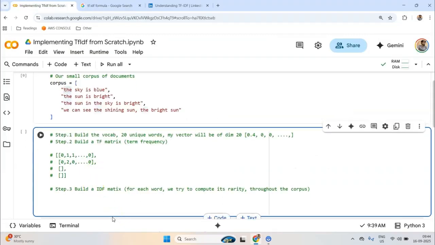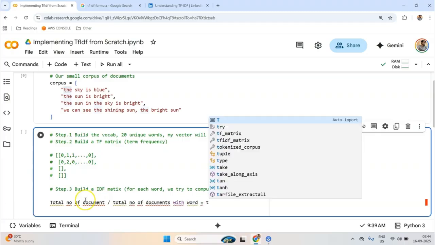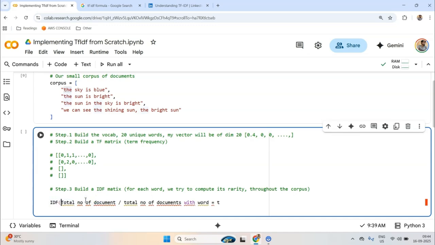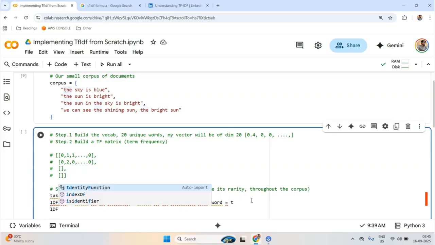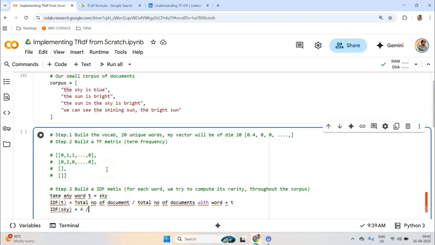So what we do is we take the total number of documents, which means 4 in our case. We divide this by the total number of documents with word, let's say t, and what we get is an IDF value for t. Now what is t? t is a word. So take any word t. For example, t can be sky. So the IDF value of sky would be the total number of documents. How many documents? 4. It will always remain the same.